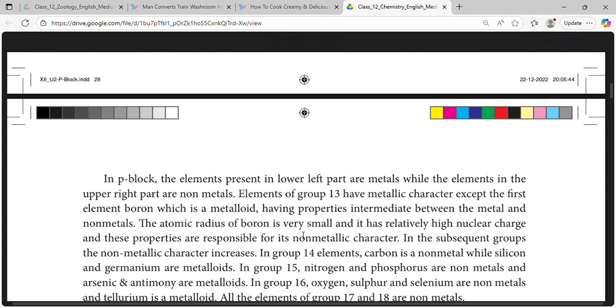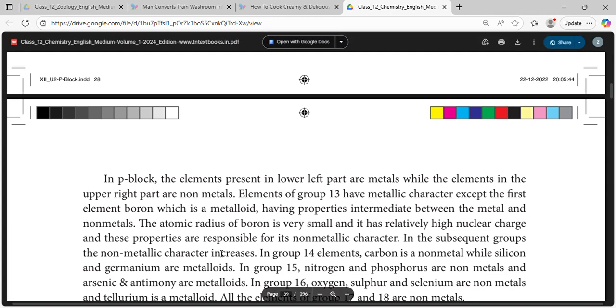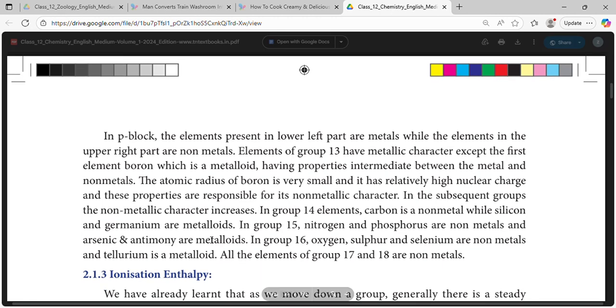The atomic radius of boron is very small and it has a relatively high nuclear charge, and these properties are responsible for its metallic character. In the subsequent groups, the metallic character increases.